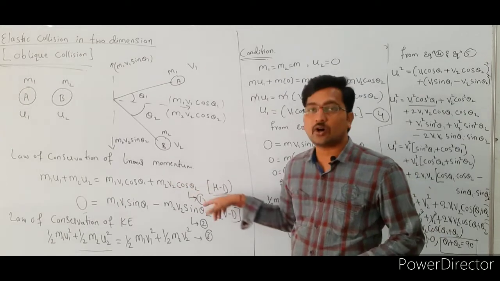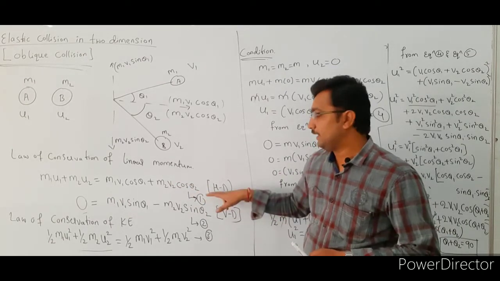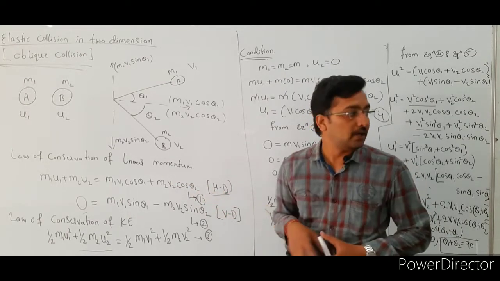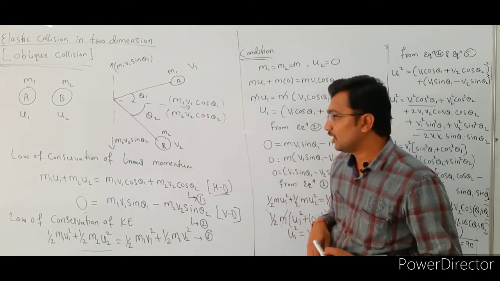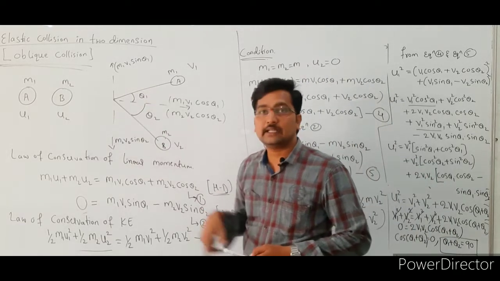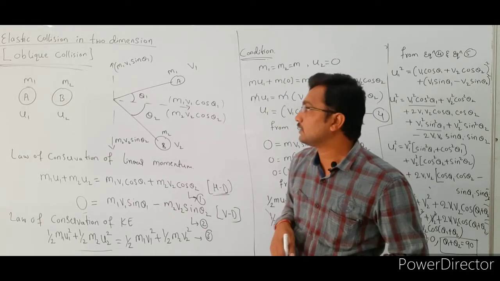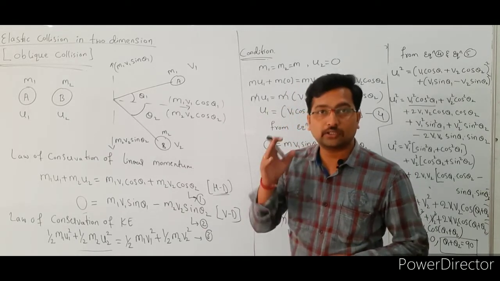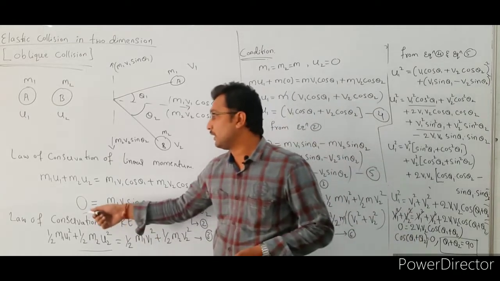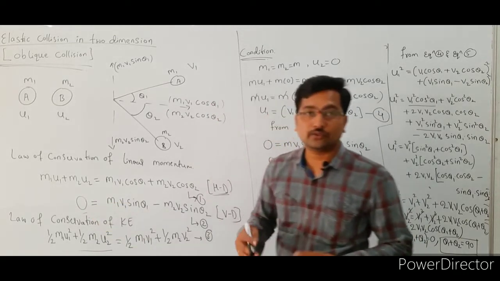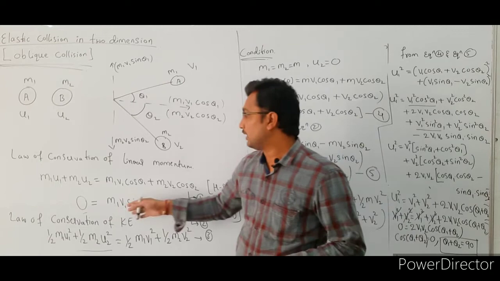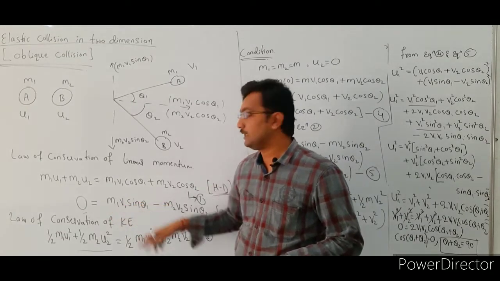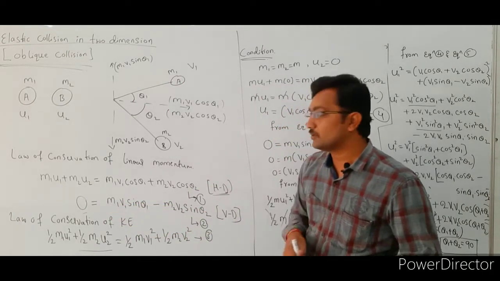Along the vertical direction, there is no momentum before the collision, so 0 is equal to m1 v1 sin theta 1 minus m2 v2 sin theta 2.